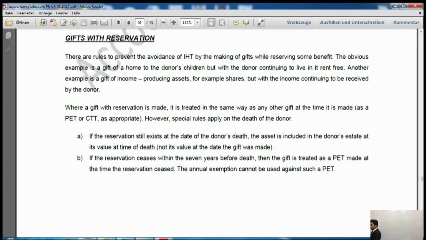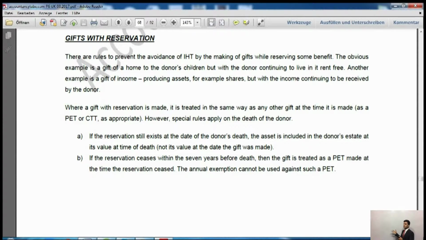What are the special rules? If the reservation still exists at the date of the donor's death, say for example, someone has gifted the house, but they continue to live in that house, and then they died. At the time of their death, they were still in that house. What would happen? The asset is included in the donor's estate. Now, if you remember, there are different types of tax. One is lifetime tax, and the other one is death tax, and there is another, the death estate tax.